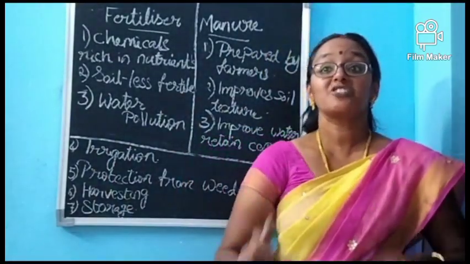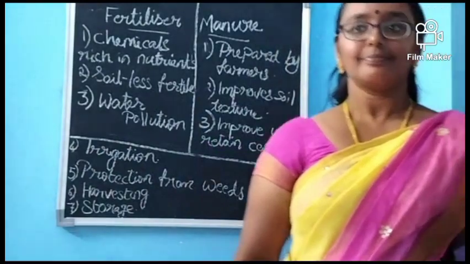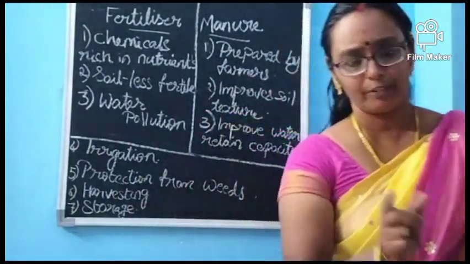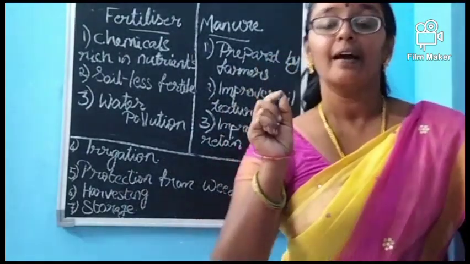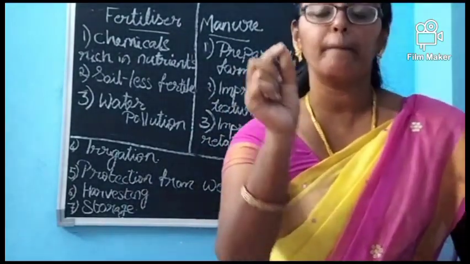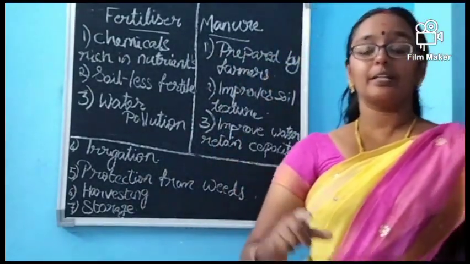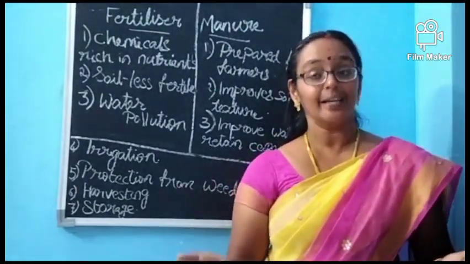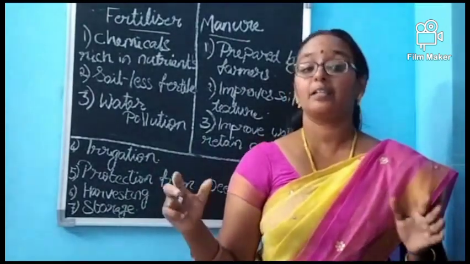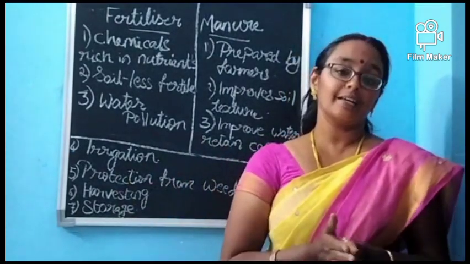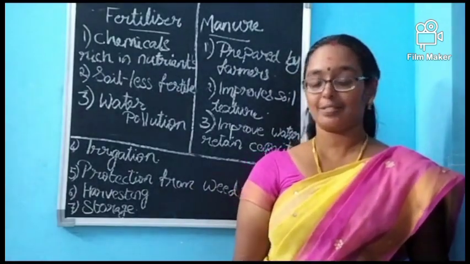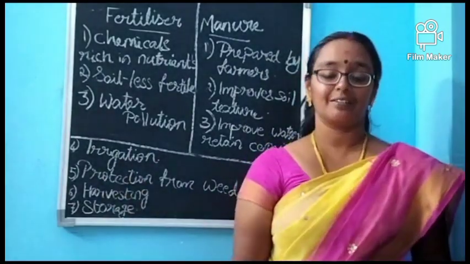And the second is drip irrigation, which means there are small tubes of pipe near the roots of the plants so that the plants get water drop by drop. The plants will have enough water, not too much and not too little, and the plants can grow easily. This is the drip system. Okay, we have discussed two systems, the sprinkler system as well as the drip system. This is about irrigation.